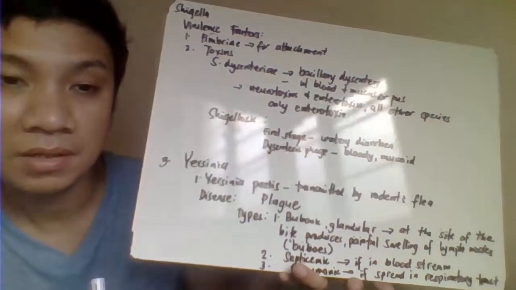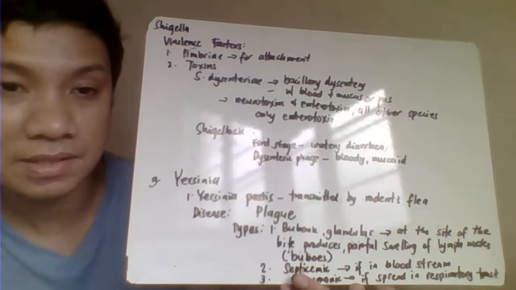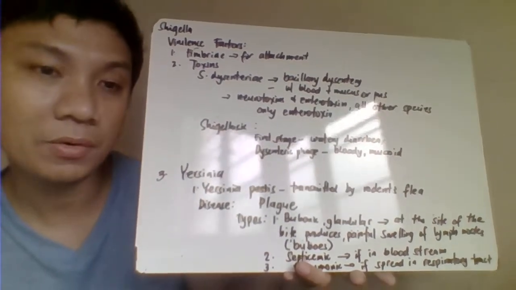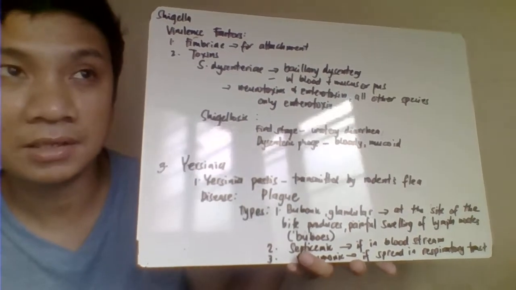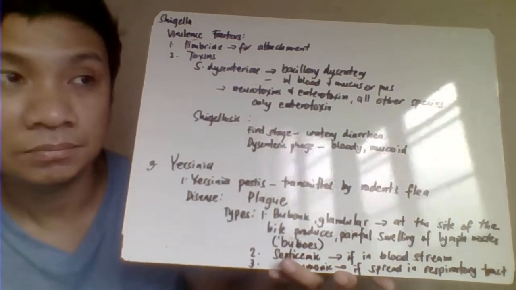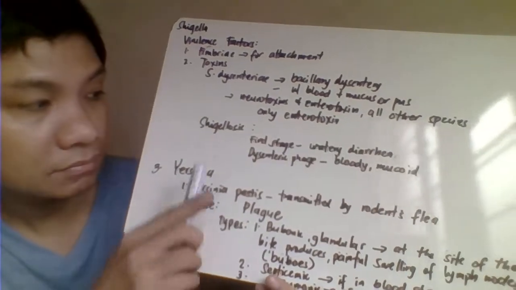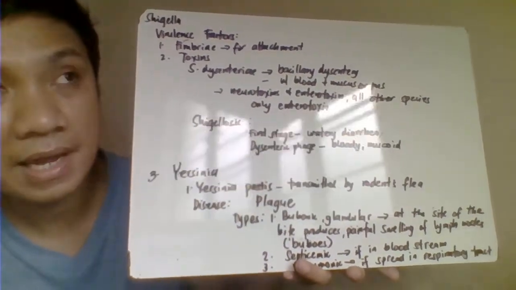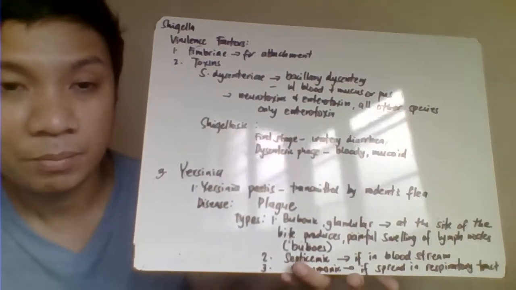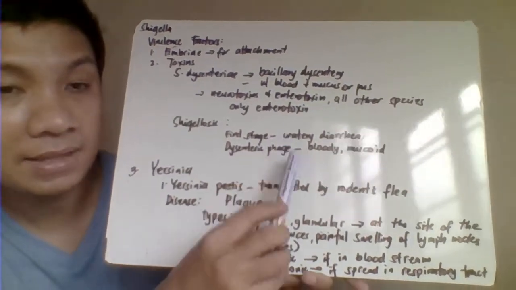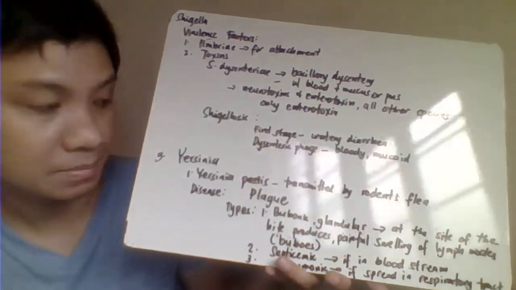Okay, so that one produces here two toxins, the neurotoxin and the enterotoxin. All the other serogroups natin, your flexneri, boydii, and your sonnei do not have here the neurotoxin, but they have only enterotoxin lang. Okay, so bacillary dysentery caused here by Shigella dysenteriae produces here watery diarrhea and eventually magkakaroon ka ng blood and the mucus or pus cells.